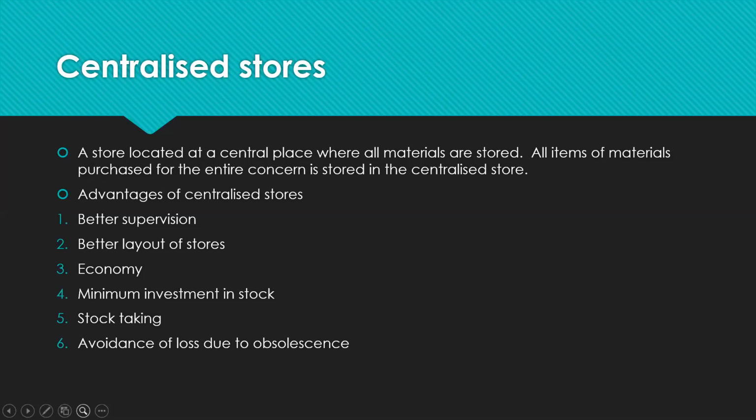And the last advantage is that it helps to avoid loss due to obsolescence. Loss due to obsolescence is brought to the minimum as all the materials can be physically verified and checked effectively, as all the materials are kept under one roof. Because of this, in centralized stores, it is possible to avoid the loss due to obsolescence. These are the advantages of centralized stores.